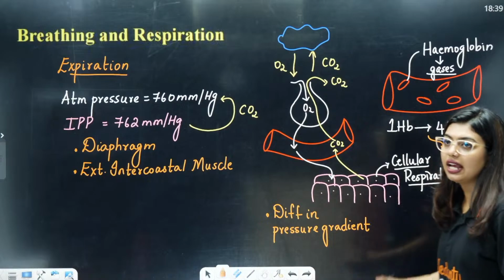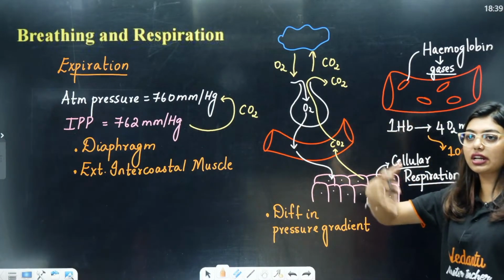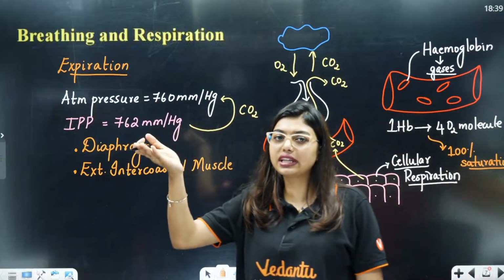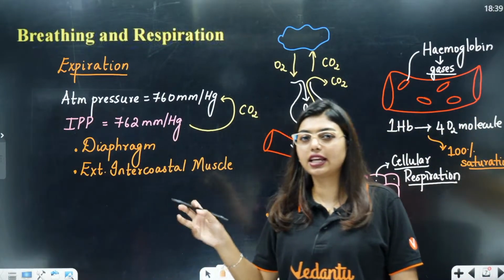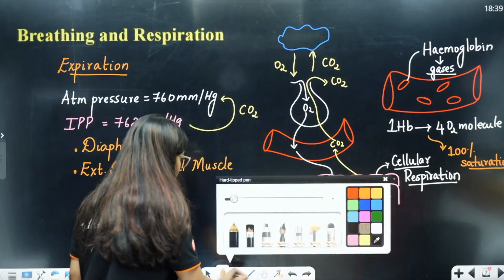Now, breathing is done. Can I move on? Okay, can I proceed to the other topics? See students, definitely trachea, other things are there which I will teach you in breathing and exchange. Now, in the basic class, I cannot teach you all about trachea, bronchi and all of this, but all of you can remember this one thing.